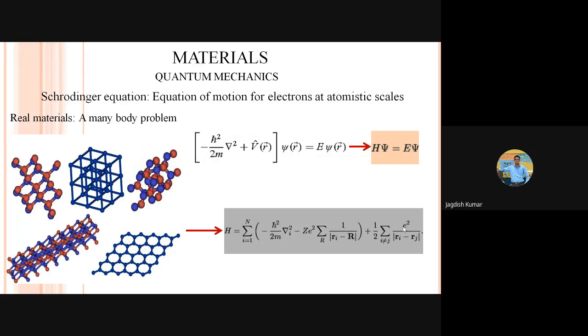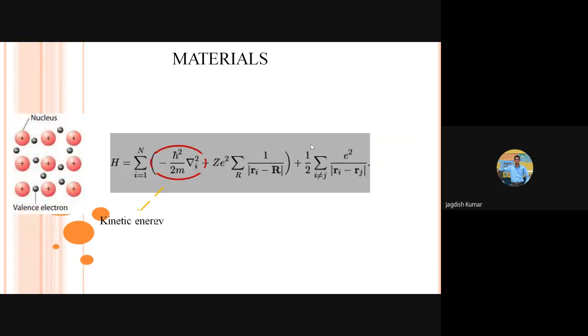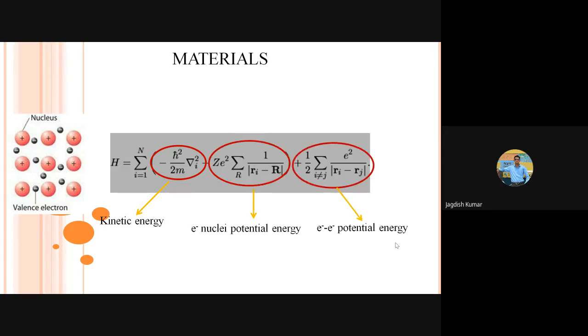So indeed, to understand the full quantum mechanics of a material, you have to be in a position to solve this complex Schrodinger equation. Now try to see the Hamiltonian. It's really complex. This is a little more detail. This is kinetic energy, same thing. This is the periodic arrangement of nuclei. We are mainly talking about crystalline materials, so nuclei are arranged in some structure. This is the kinetic energy part. This is the electron-nuclei interaction energy. This is the electron potential energy.